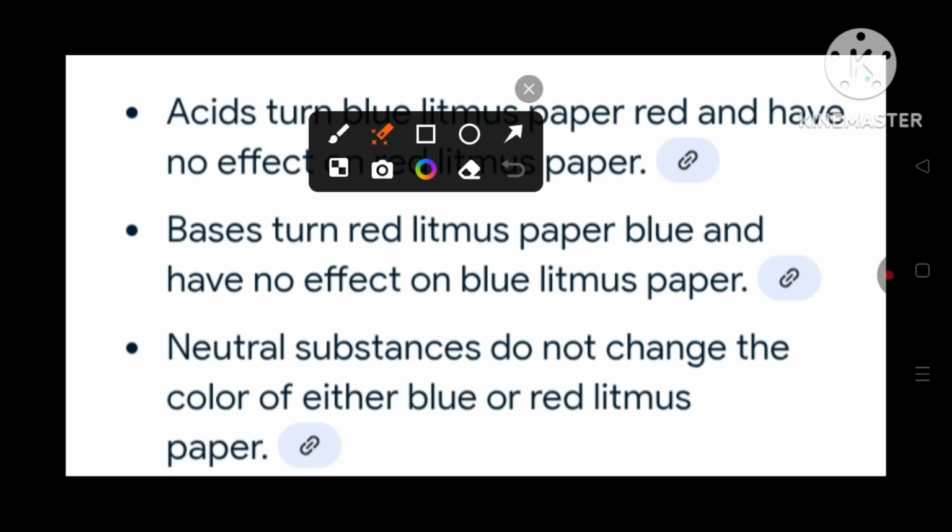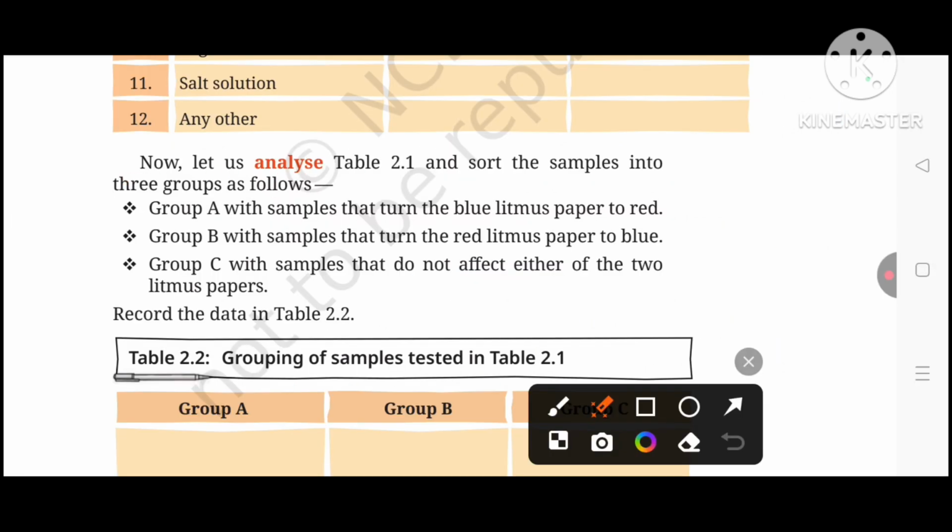While some of the substances, such as tap water, are neutral substances, they do not change the color of either the blue or the red litmus paper. Neutral substances do not change the color of either the blue or the red litmus paper. Now let us analyze Table 2.1 and sort the samples into three groups as follows.